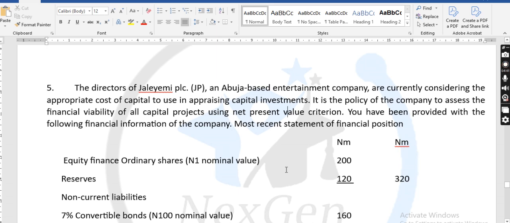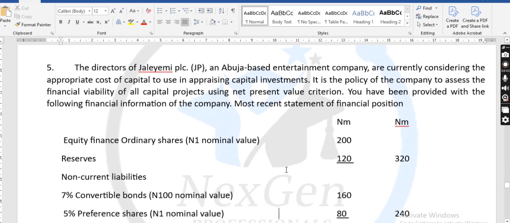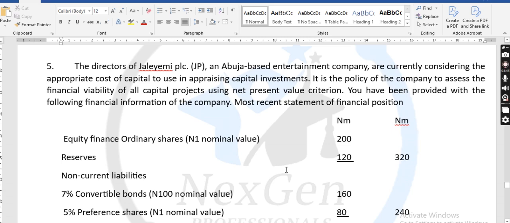Now, the directors of Jolayemi PLC, an Abuja-based entertainment company, are currently considering the appropriate cost of capital to use in appraising capital investment. It is the policy of the company to assess the financial viability of the capital project using NPV criteria.